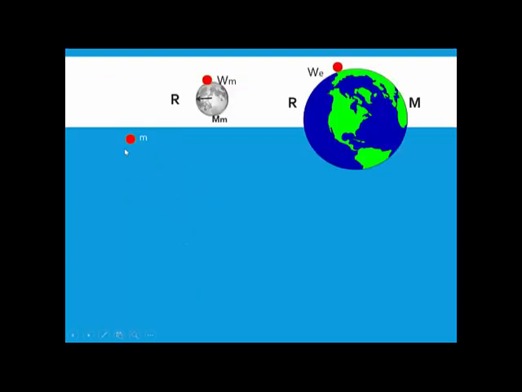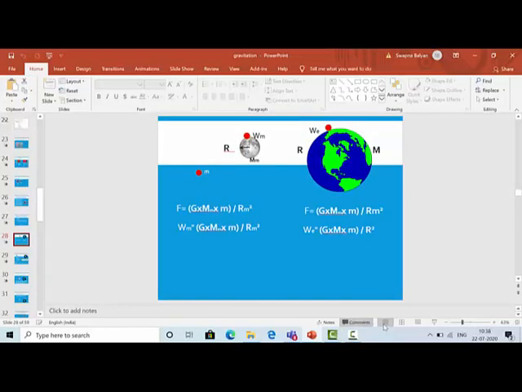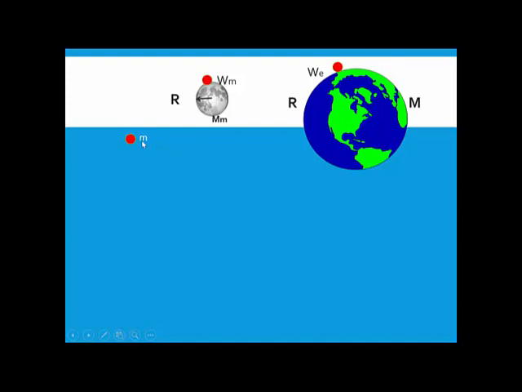Let's see. Suppose this small red ball that I have just shown you is some object, and let the mass of the object be m. So mass is going to remain the same wherever you go. Now let's say I take this small ball and place it on the moon. What is going to happen? Let's say the weight of this ball when it reaches the moon be Wm. W is the weight and m shows that this is the weight on the moon, isn't it?